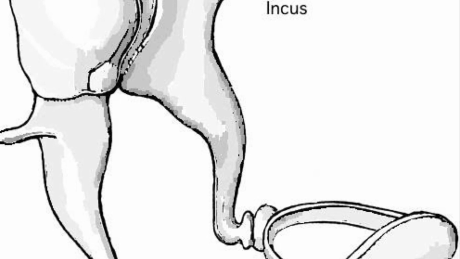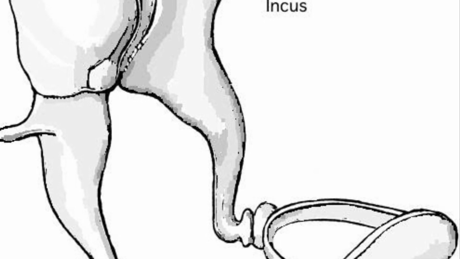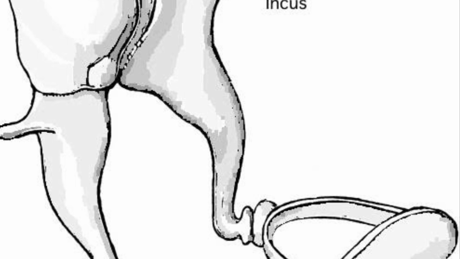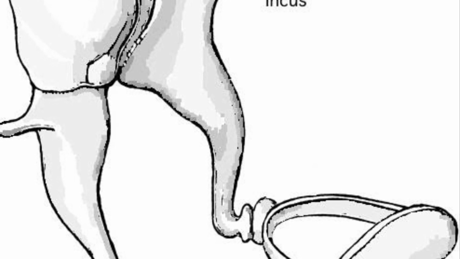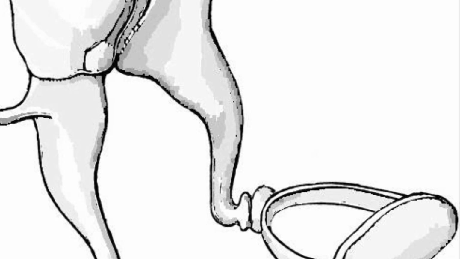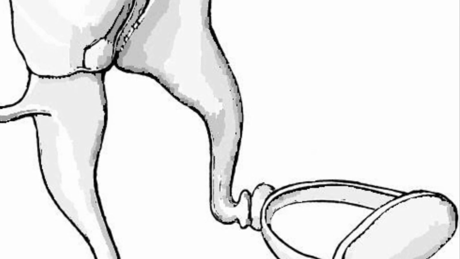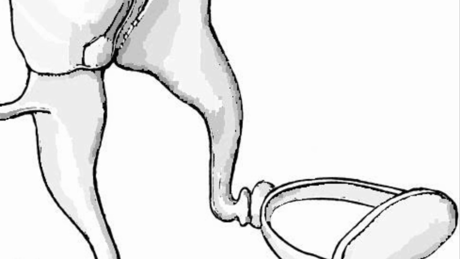The heaviest of these 3 ossicles is the incus, weight about 19 milligram. Malleus weight is about 17 milligram and stapes weight is about 2.5 milligram. So longest is malleus and smallest is the stapes, heaviest is the incus and lightest is the stapes.